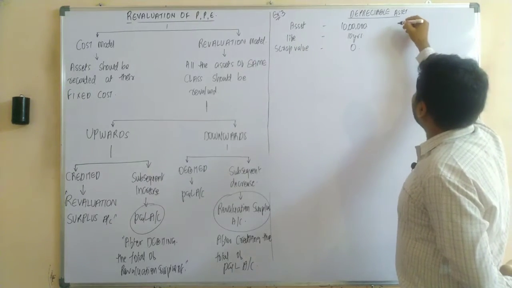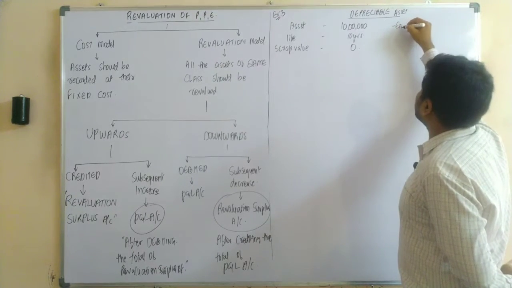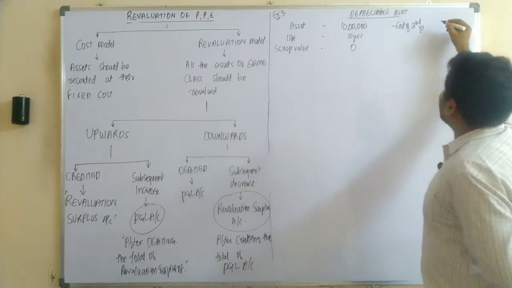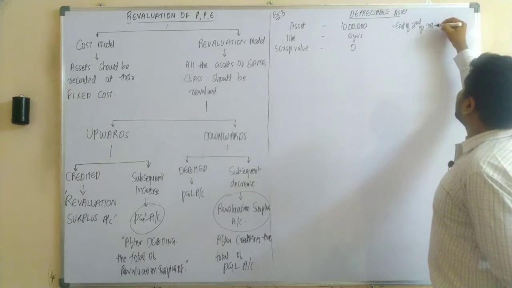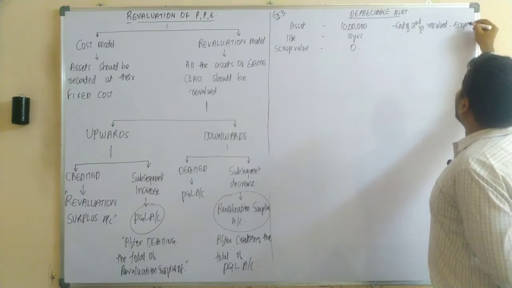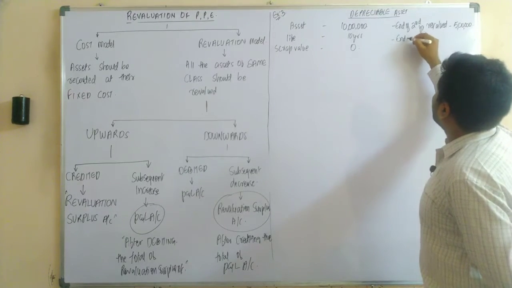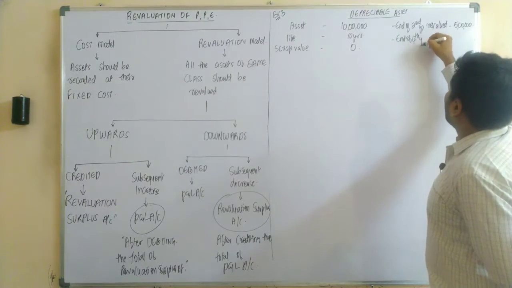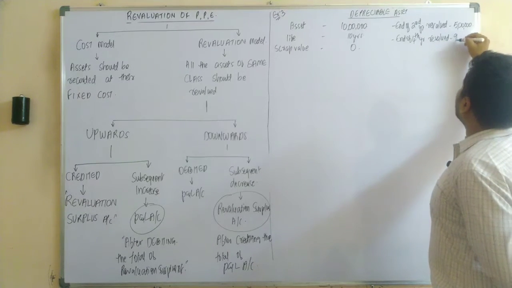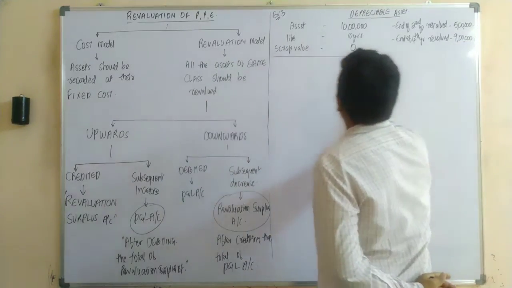Let us continue here. The additional information I am continuing here, please concentrate. The additional information is that at the end of second year, the asset was revalued at 5 lakh, and at the end of fourth year the asset was revalued at 9 lakh rupees. So this is your information.